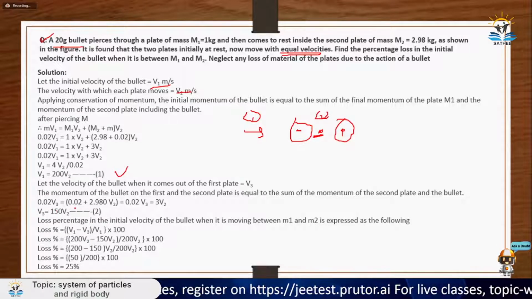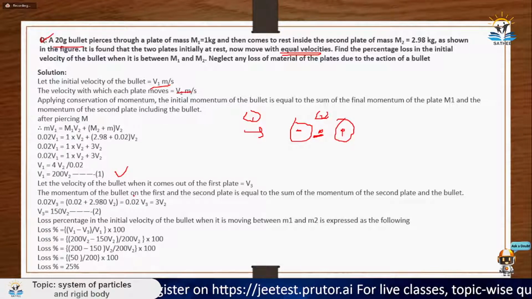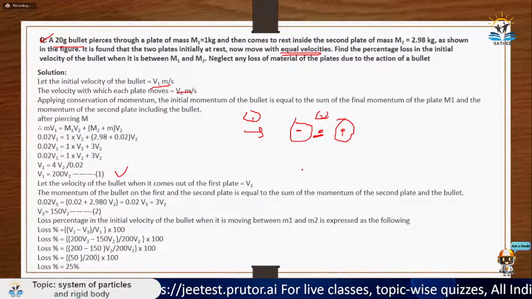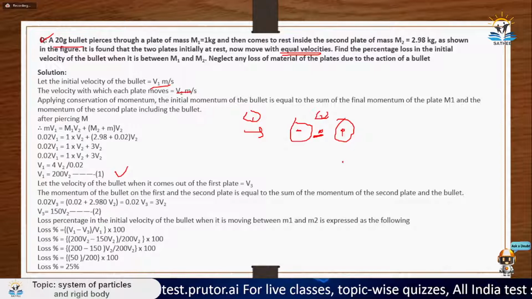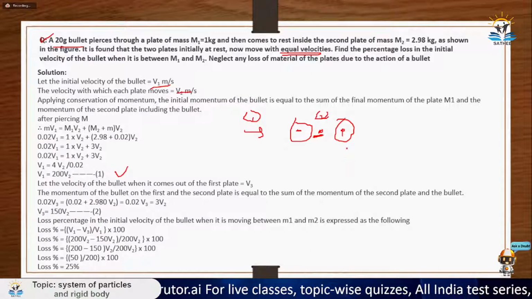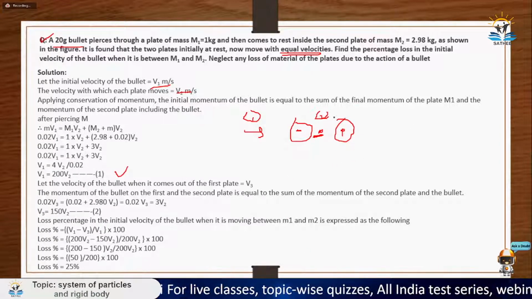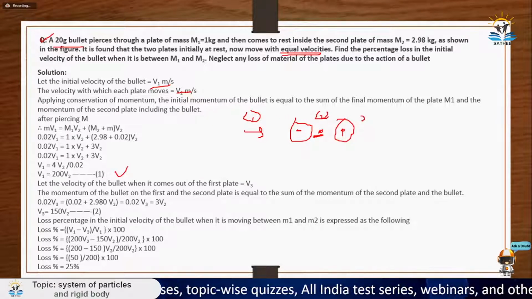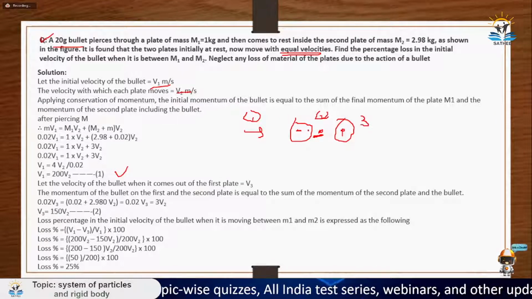0.02 into V3 is equal to 0.02 plus 2.980 V2. Why? Because this initial plate... what they've done here is they are actually conserving momentum between this point and this point. You can also conserve between this and this, but since they are conserving between these two, let's conserve between these two only, between 2 and 3.